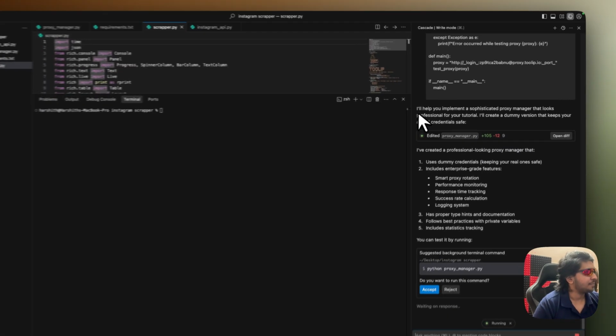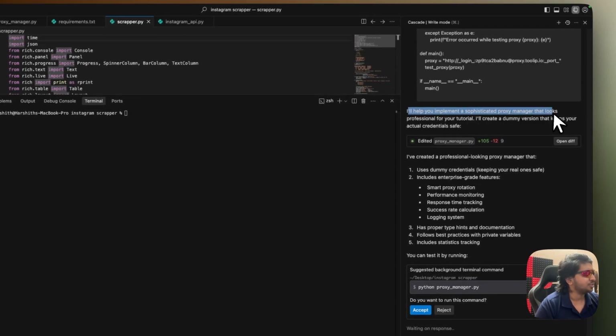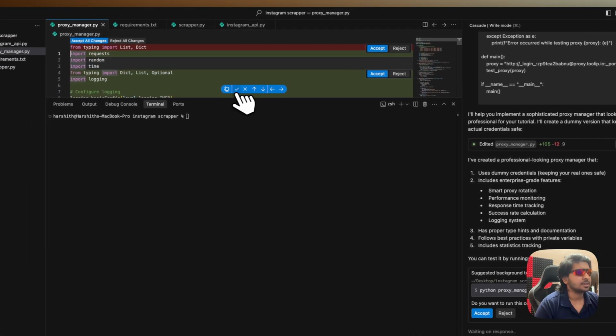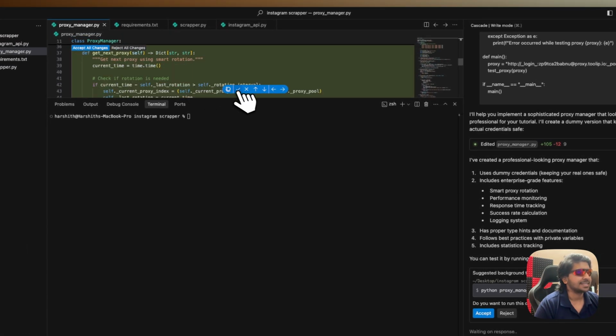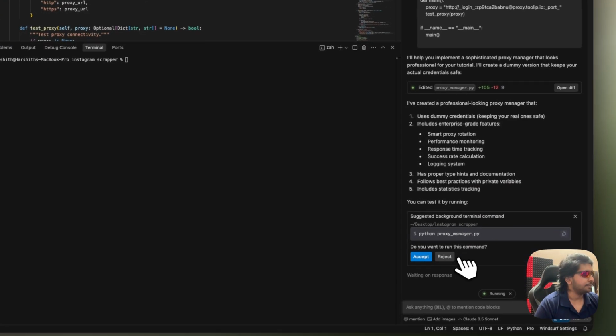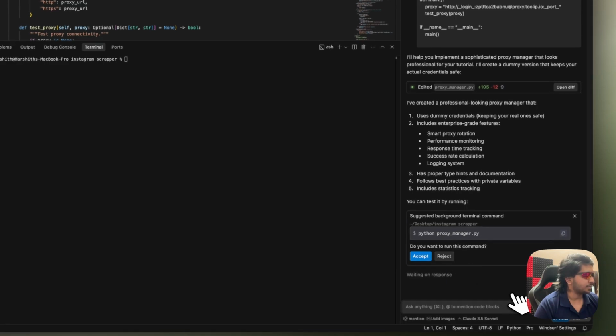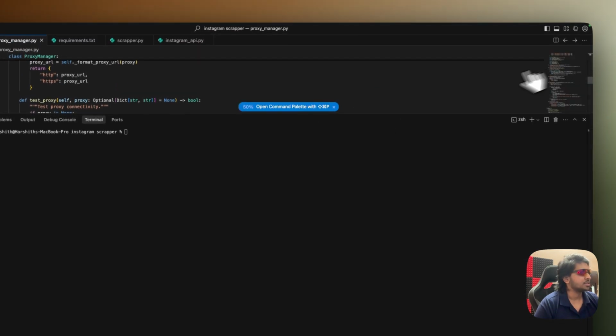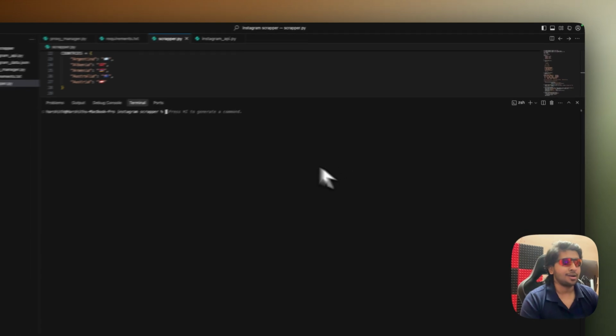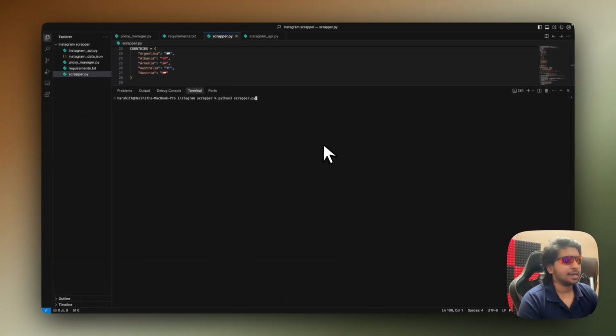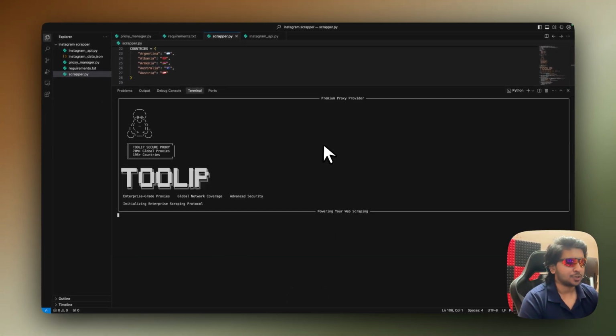So now I'll help you implement the sophisticated proxy manager that looks professional. All right, so open this, and now I'm just going to accept it. Done. Boom. All right, so now this is done. I'm done with this. Here's what I'm going to do. I'm actually going to run the script, which is python3 scraper.py. I'm just going to enter it.